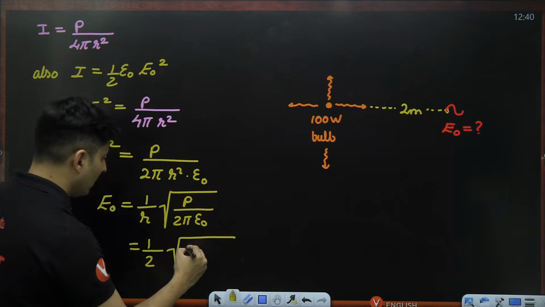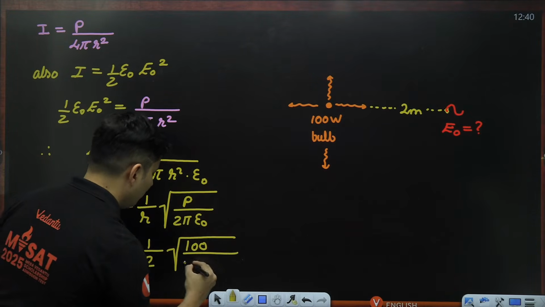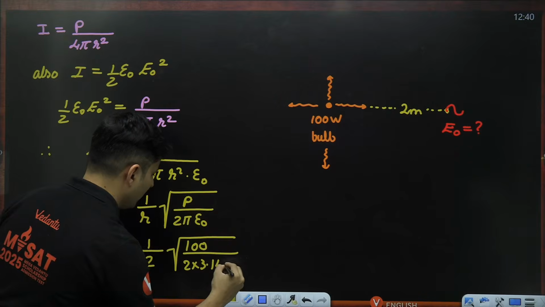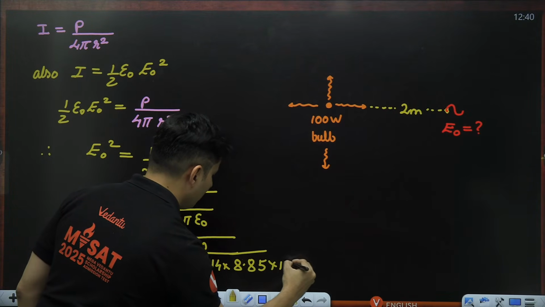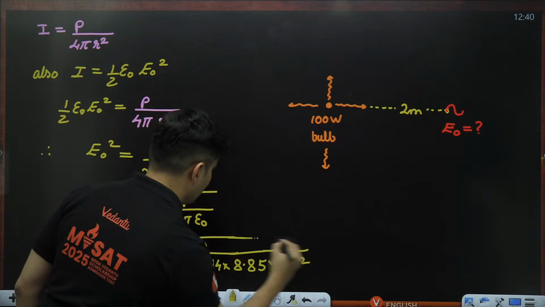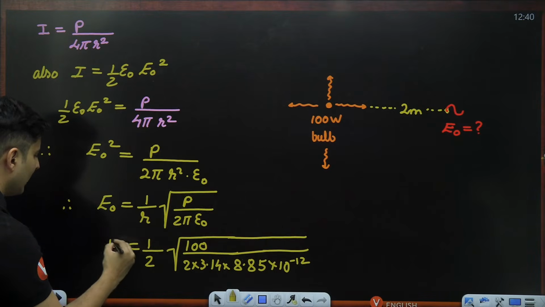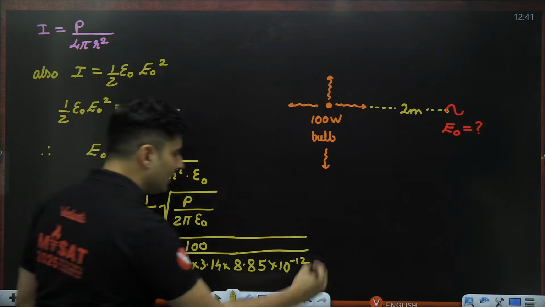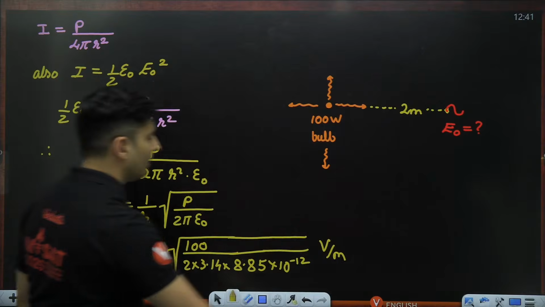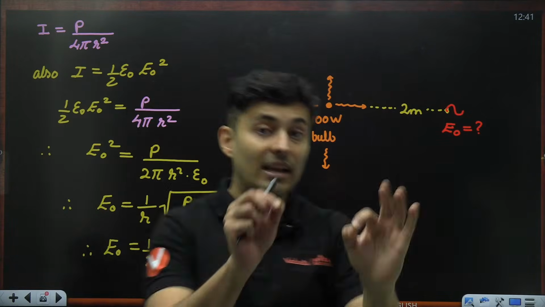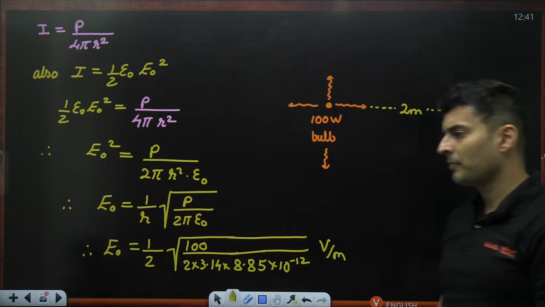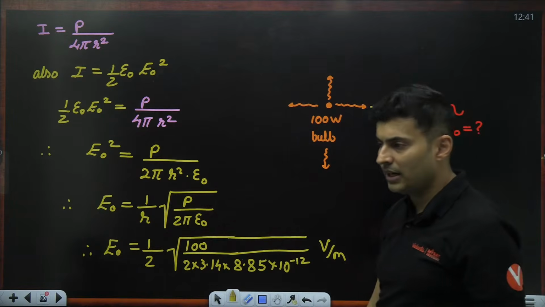Power is 100, pi value you can put 3.14, and permittivity will be 8.85 into 10 to the power minus 12. So solving this, you will get the answer of electric field in volts per meter. So this is also a very common type of question, calculation wise, which you can get. But did you understand the concept behind it?